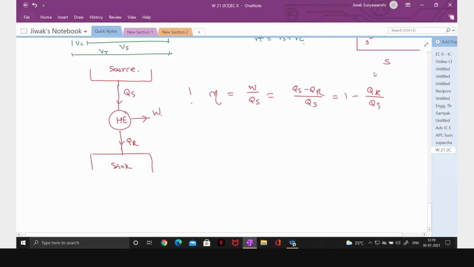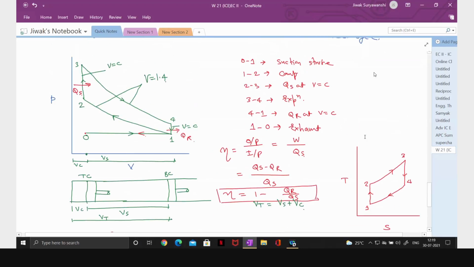So this we have done earlier also. It is the same thing. This is the equation which you have to remember. So this is the efficiency of Otto cycle. Then we have also seen why we are getting heat addition at almost constant volume.